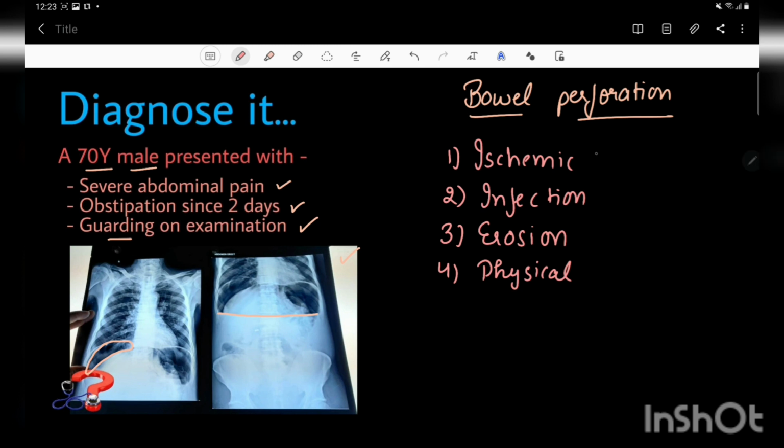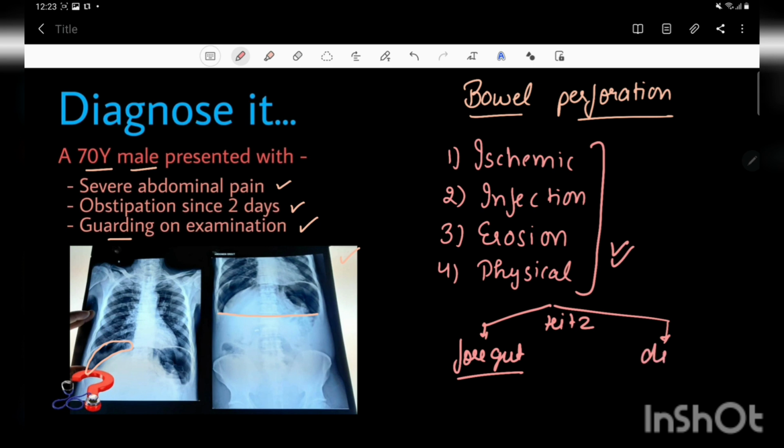Now we know why the perforation is occurring in these four etiologies. Now let's discuss where the perforation is occurring. If it is before the ligament of Treitz, in the foregut or proximal segment, it is called a proximal perforation. And after the ligament of Treitz, it is called a distal perforation.